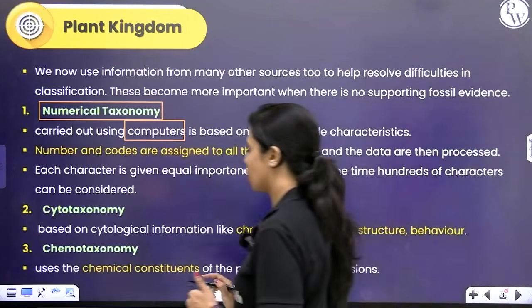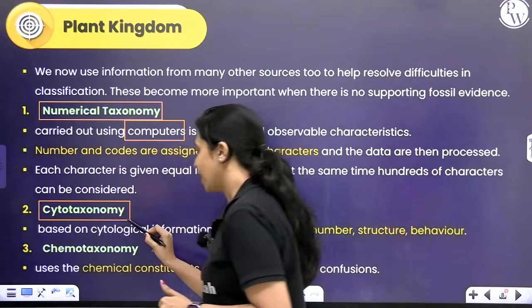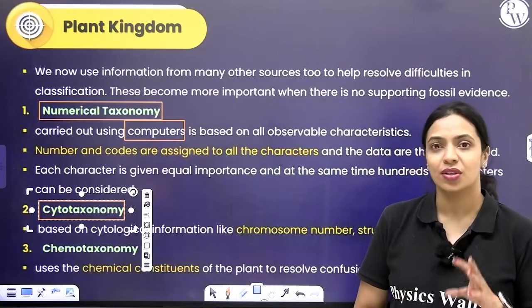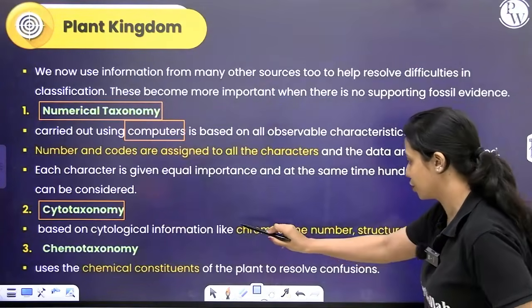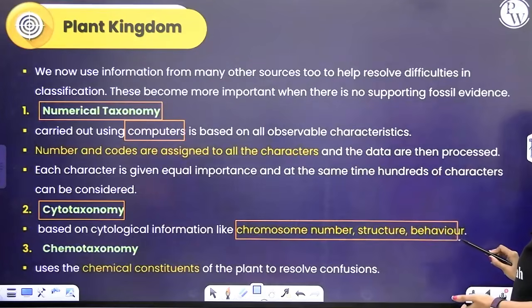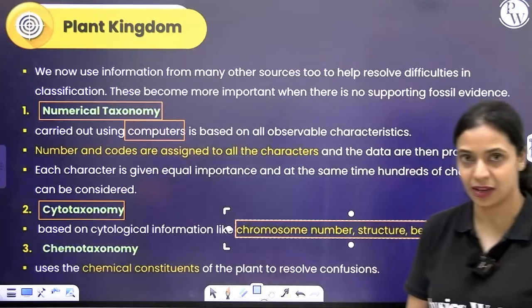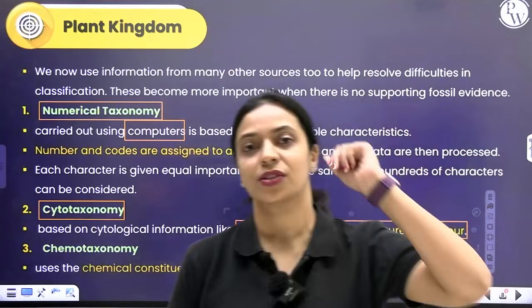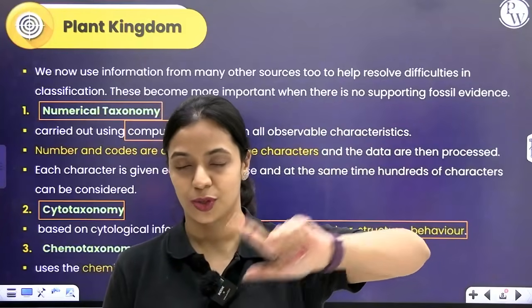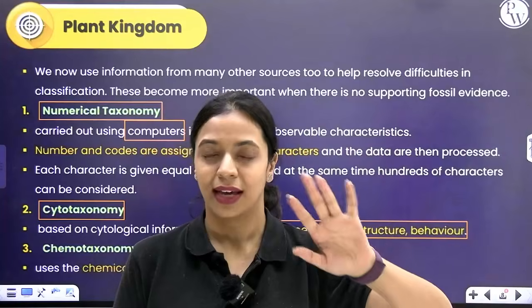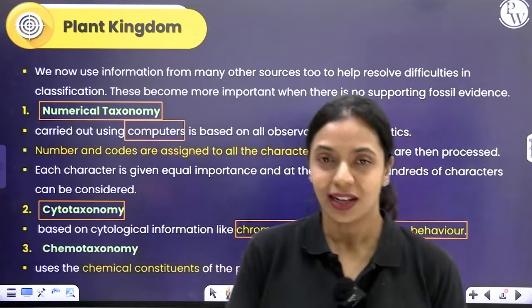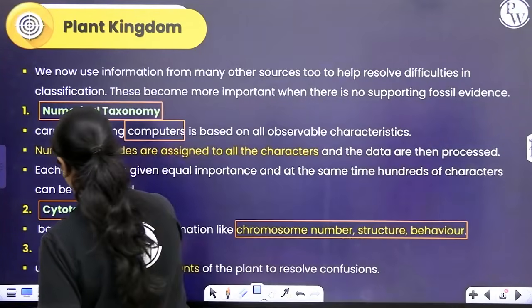Now let's talk about cytotaxonomy. Cytotaxonomy basically uses information about chromosomes. How is the structure of chromosomes? How many chromosomes are present? How do the chromosomes behave? So basically, when you're talking about the structure of chromosomes, the behavior of chromosomes, number of chromosomes, anything about chromosomes, it's called cytotaxonomy.